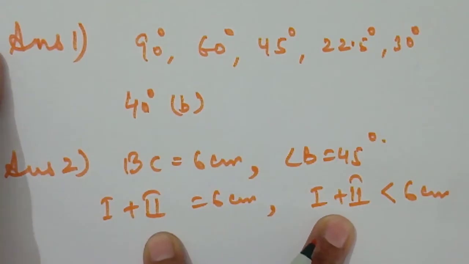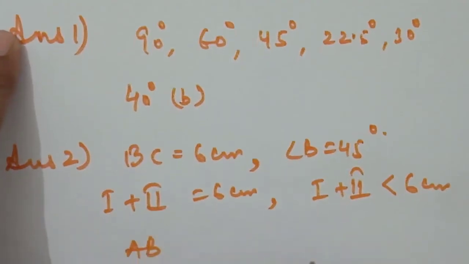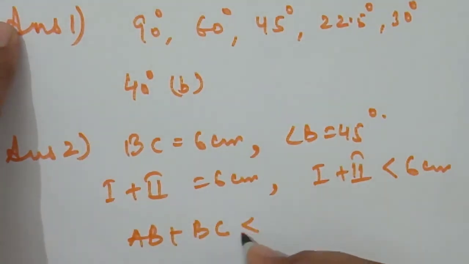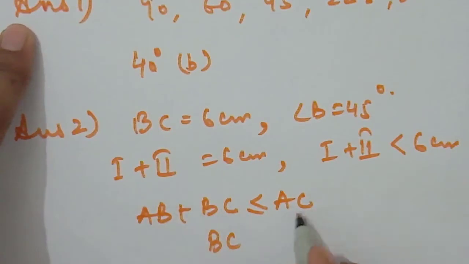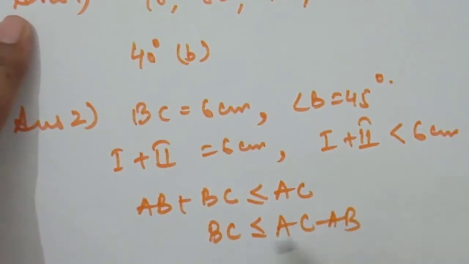So according to the given options, if we take AB plus BC less than or equal to AC, then when we shift to the other side, AC minus AB, it means 6.